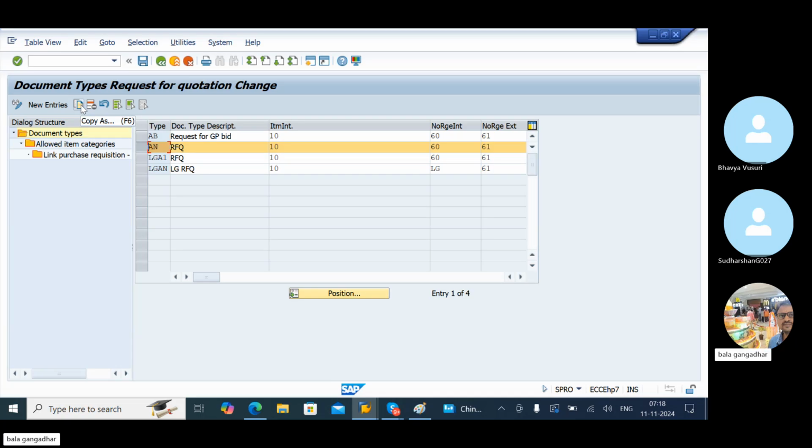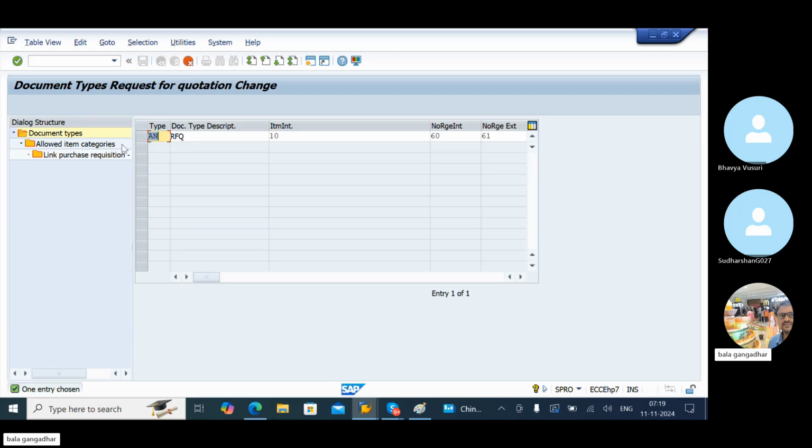Get copy as. Click on copy as. Maintain the parameter. Okay, AN is here. We will maintain the LG request for quotation. Just maintain here the number range interval, which is 43. That's it. Only internal number range.